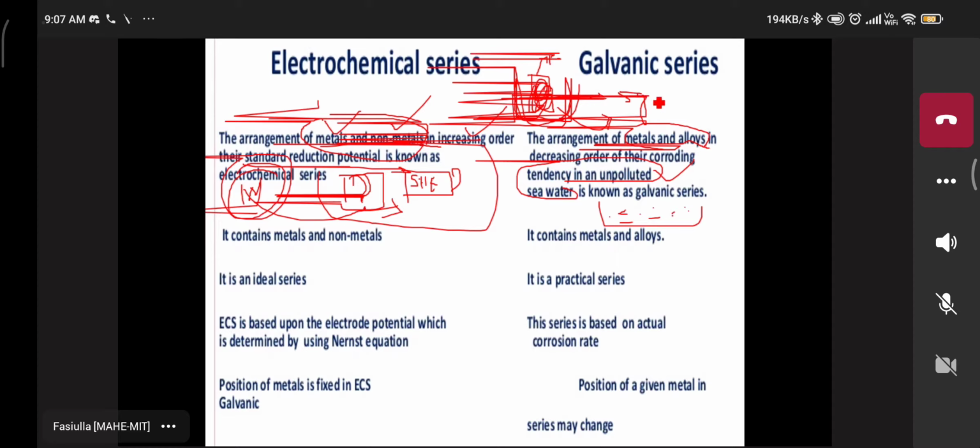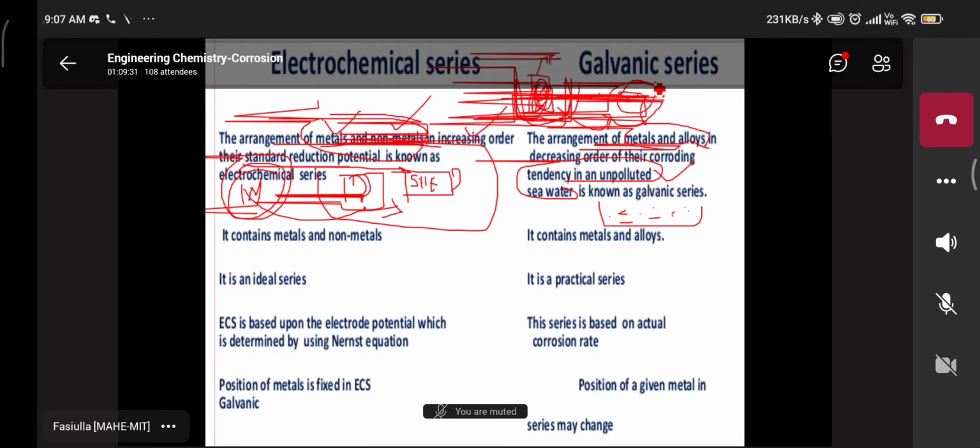After 7 days is over, the same metal I am taking outside from the polluted water, drying it, then once again taking the weight of the metal. The weight is increase or decrease? Decrease. Very good, decrease. What is the reason for the decrease? Corrosion. Yes, very good.